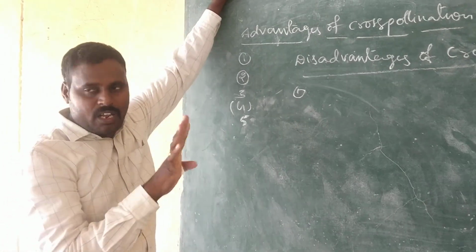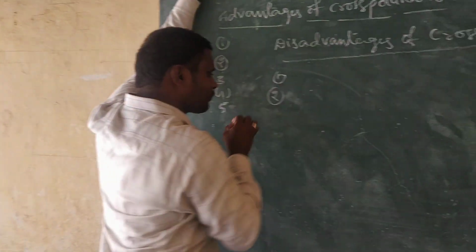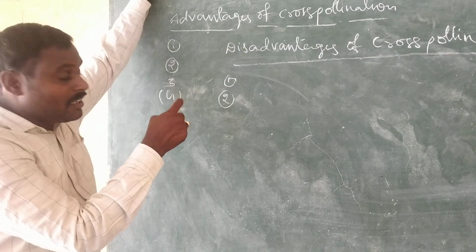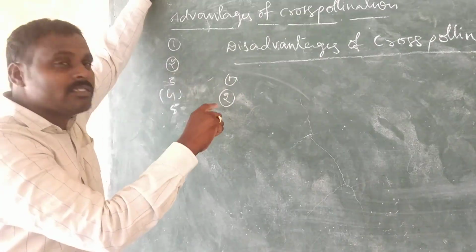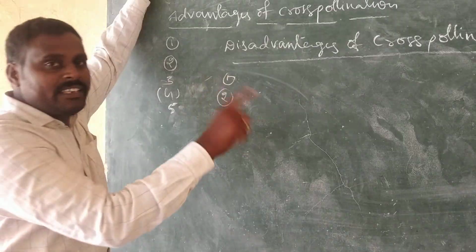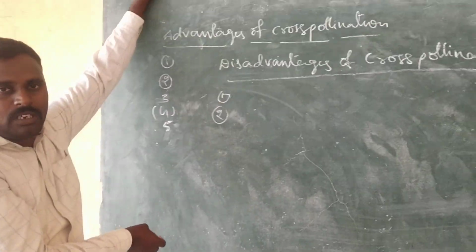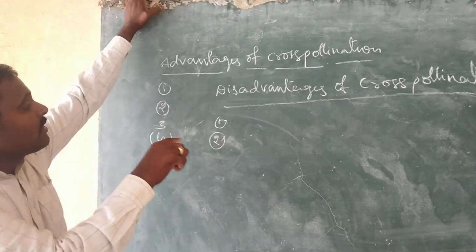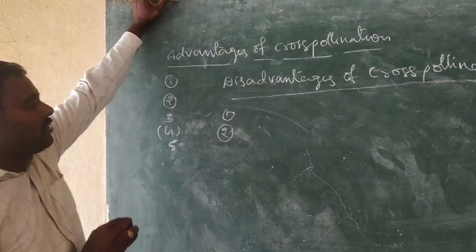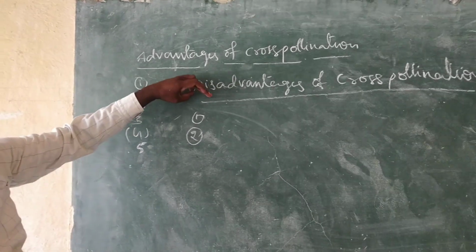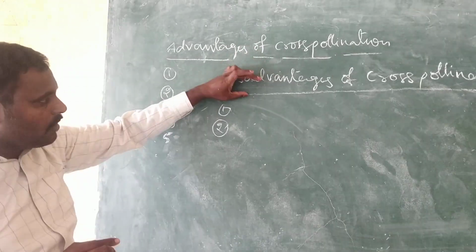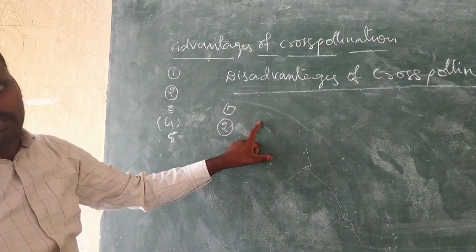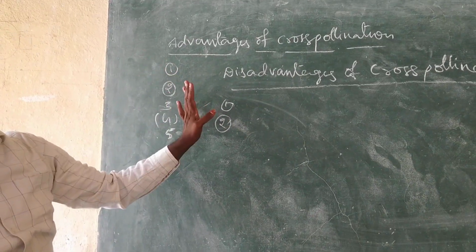The second one is that the better characters of the race may be damaged or deviated due to cross-pollination, so the race of an organism may be destroyed. These are the disadvantages of cross-pollination.